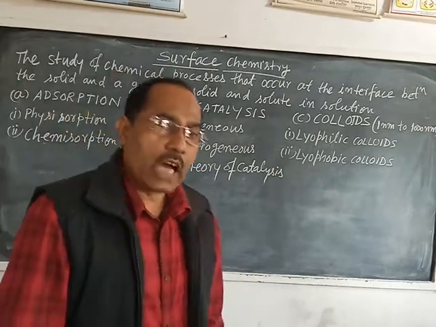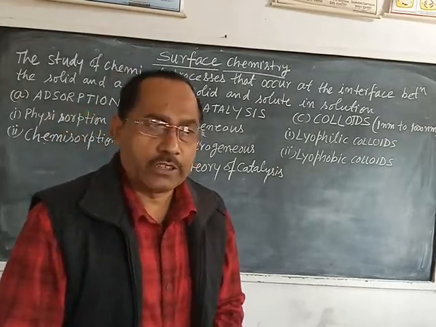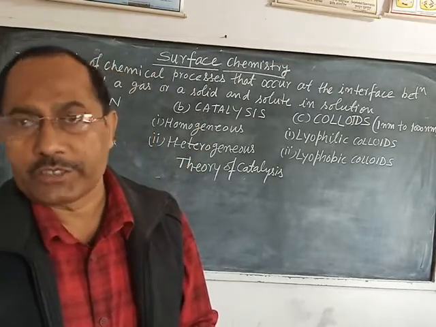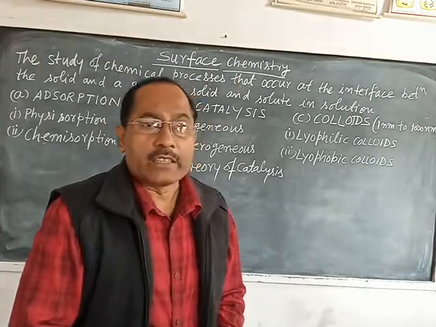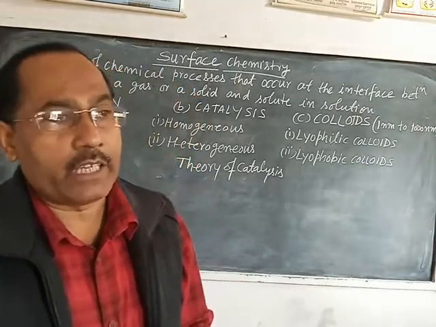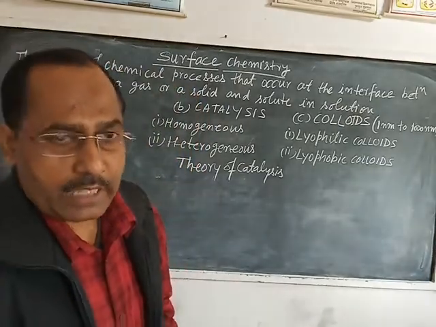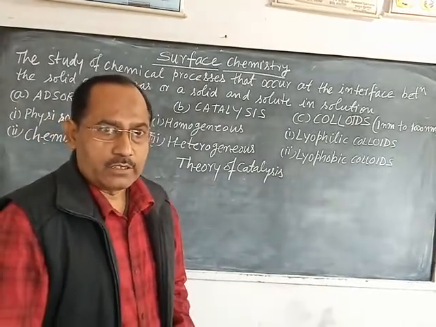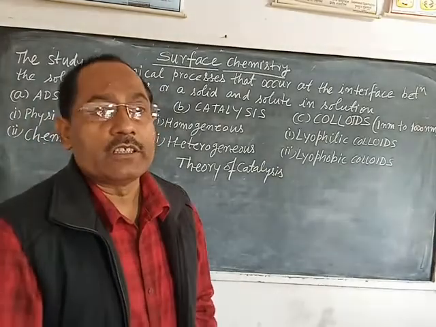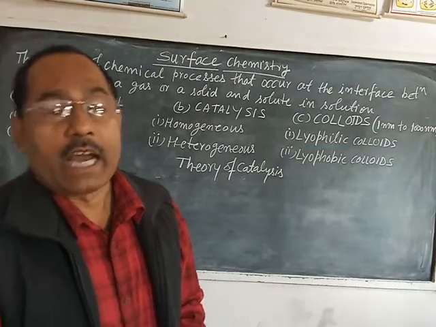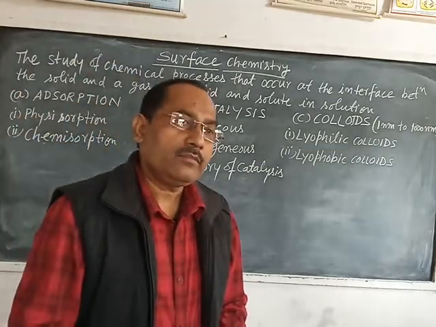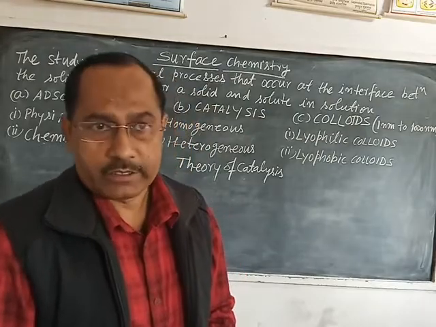When ethyl acetate is hydrolyzed in the presence of a mineral acid like sulfuric acid, the acetic acid formed during the reaction acts as a catalyst. In this case, acetic acid plays the role of autocatalyst, and the phenomenon is known as autocatalysis.